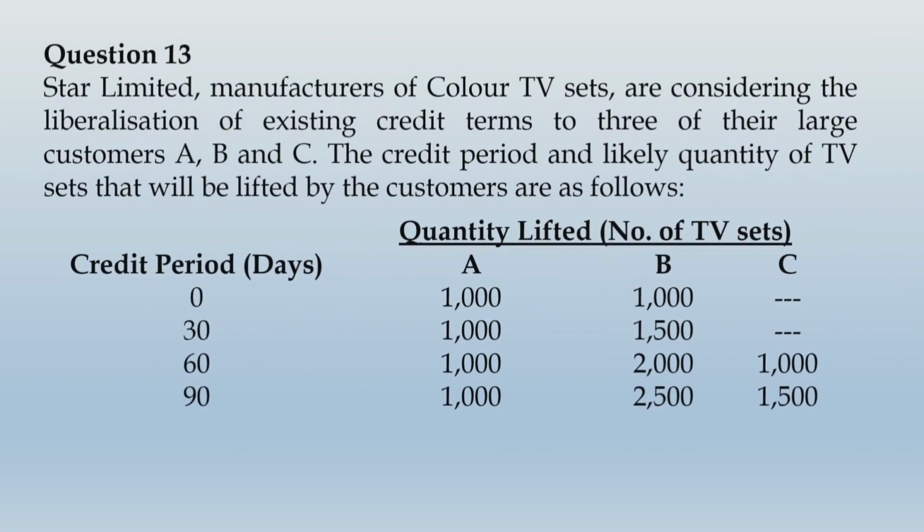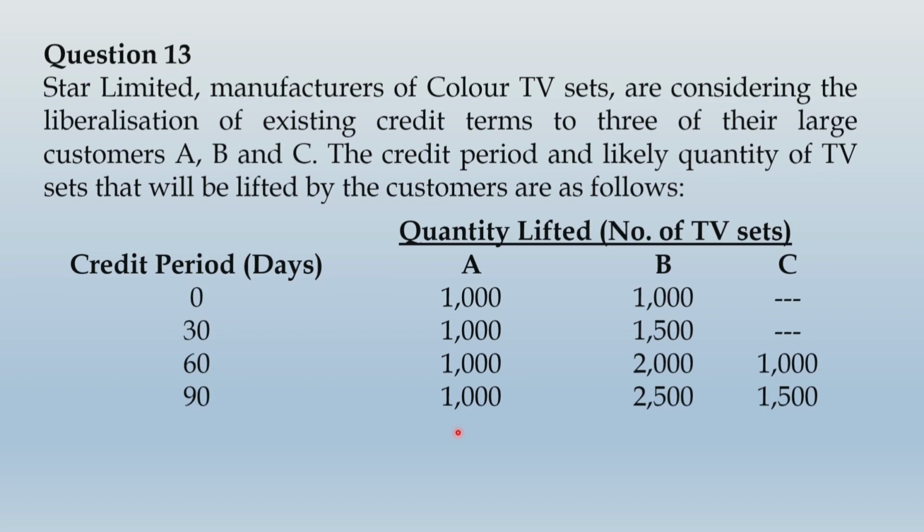Star Limited, manufacturers of color TV sets, are considering liberalization of extending credit terms to 3 of their large customers A, B and C. The credit period and likely quantity of TV sets that will be lifted by customers are as follows. Look at the pattern of the quantity. Customer A, you give this customer 0-day credit, 30 days credit, 60 days credit, 90 days credit. This customer is not having any change in the quantity. That means this customer wants only 1000 units in the period.